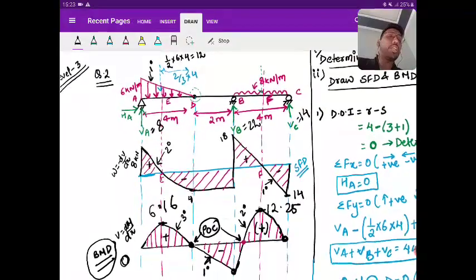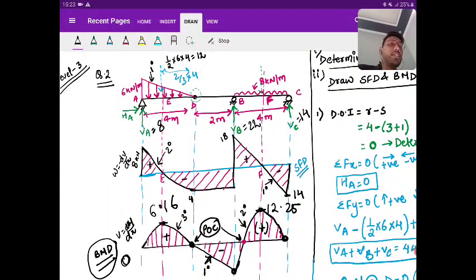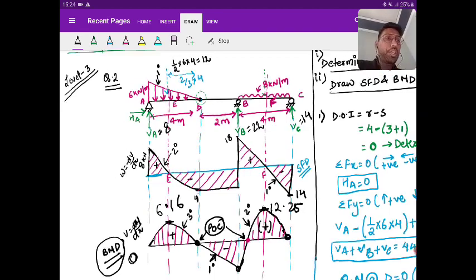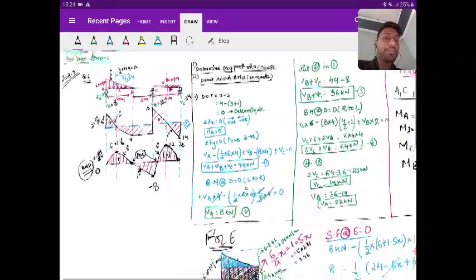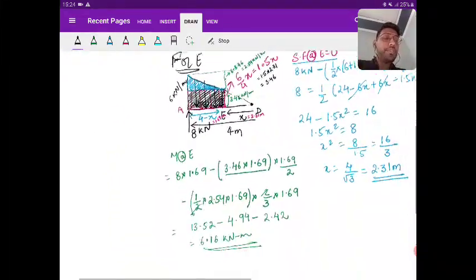So any doubt in this SFD and BMD, please ask. Any doubt in this SFD and BMD? Is it clear to all? Okay then.